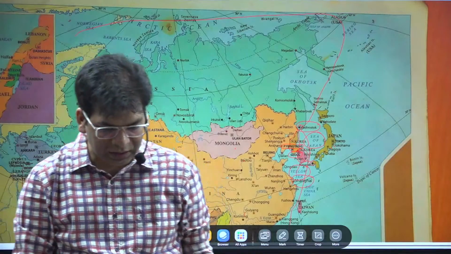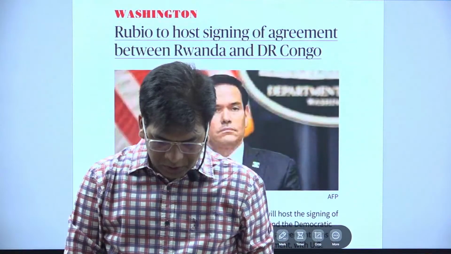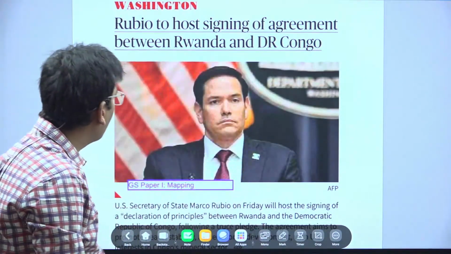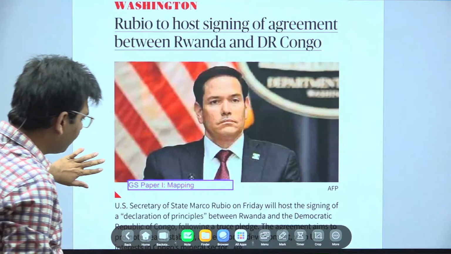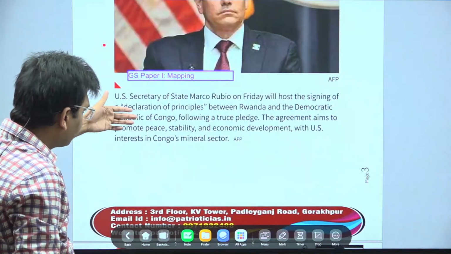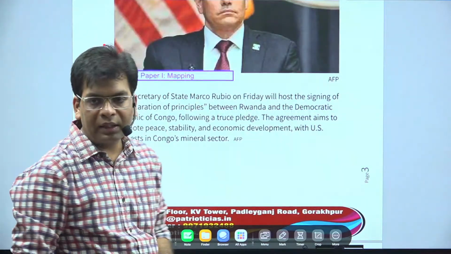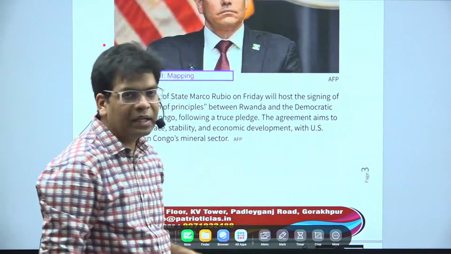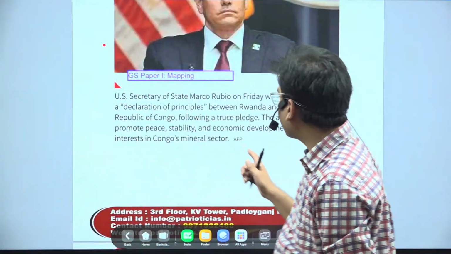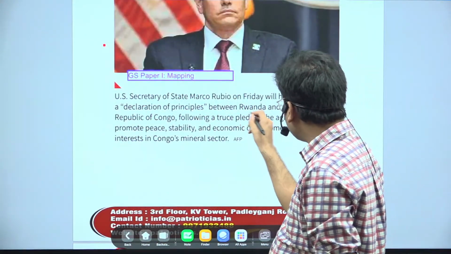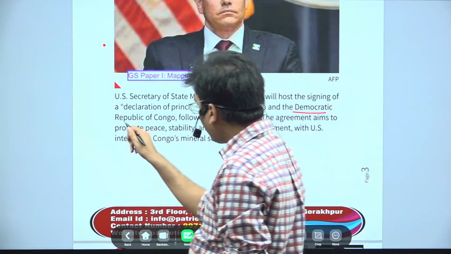I hope this is clear to everyone. The next news that we are going to take is Rubio to host signing of agreement between Rwanda and the Democratic Republic of Congo. Already we have seen there is a war, a conflict and ethnic conflict that is going on between two countries of Africa. One is Rwanda, the other is the Democratic Republic of Congo.